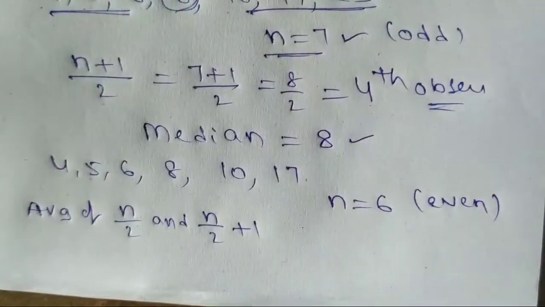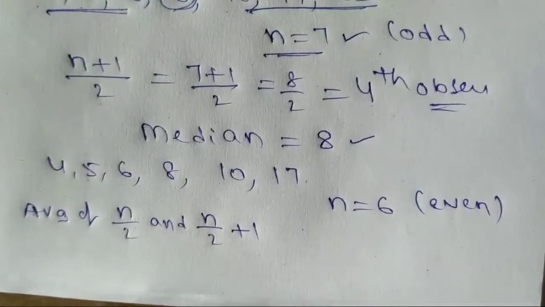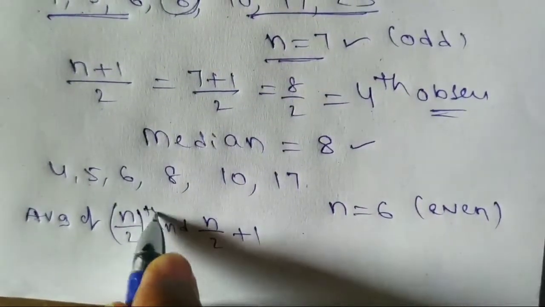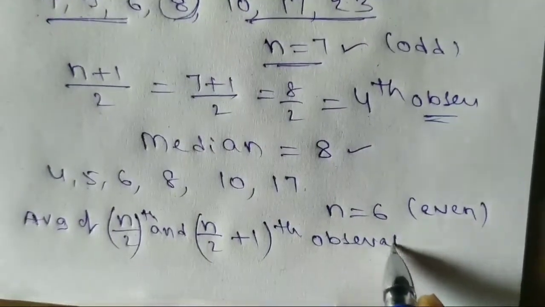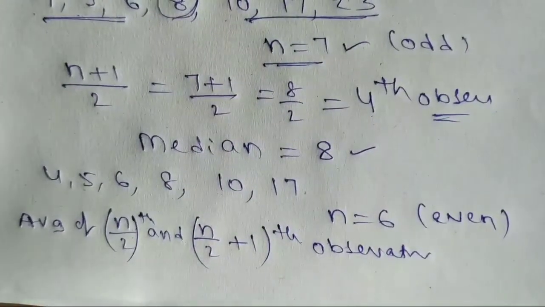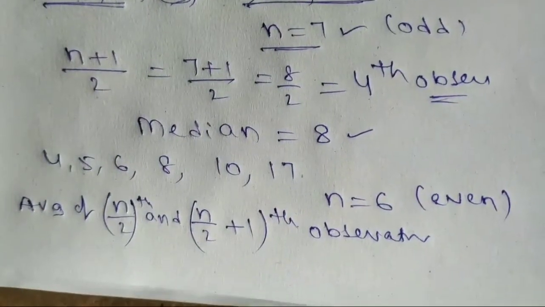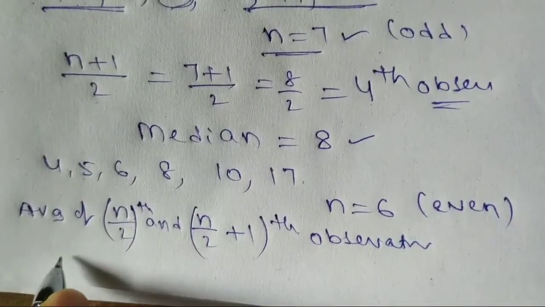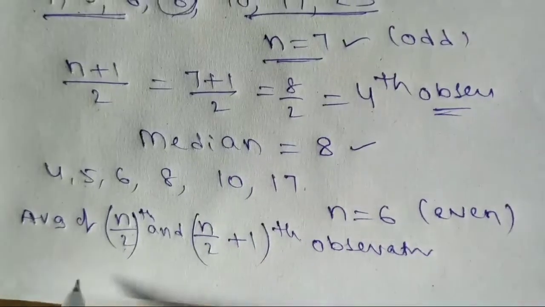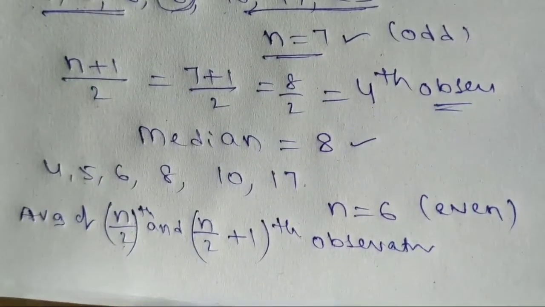Average of the n by 2th observation and the next, n plus 1 by 2th observation. Here n value is 6, so n by 2 means the third observation, 6 by 2. N by 2 means 6, 6 plus 1 is 7. So it is the average of the 6th and 7th observations.